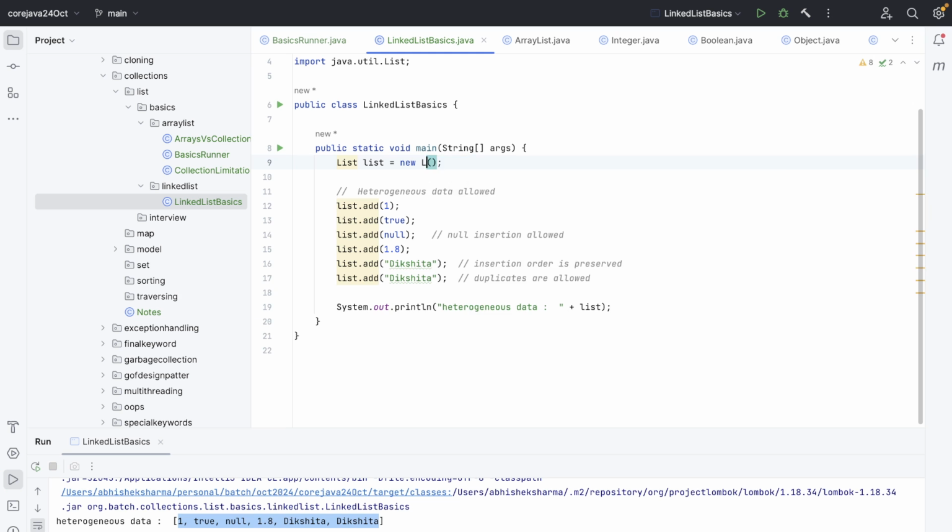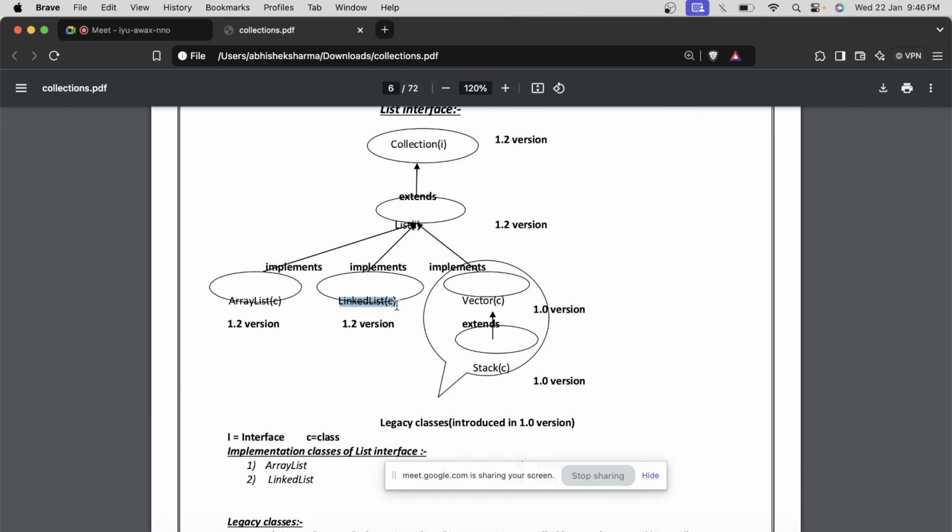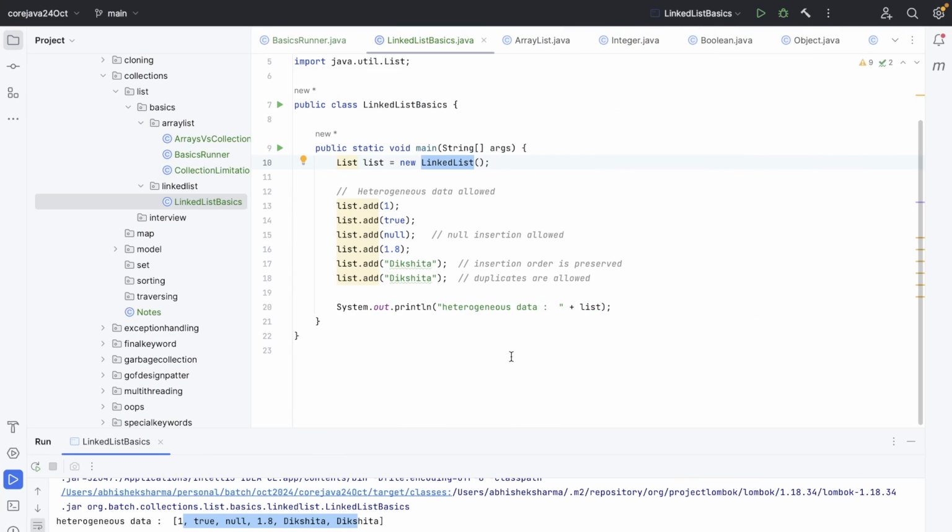I will just keep this here and change it to linked list. If we run it again, everything is exactly the same: duplicates allowed, null insertion allowed, insertion order preserved, and heterogeneous data. So we have done the same thing with the linked list. You can try the same on your own with stack and vector and check.